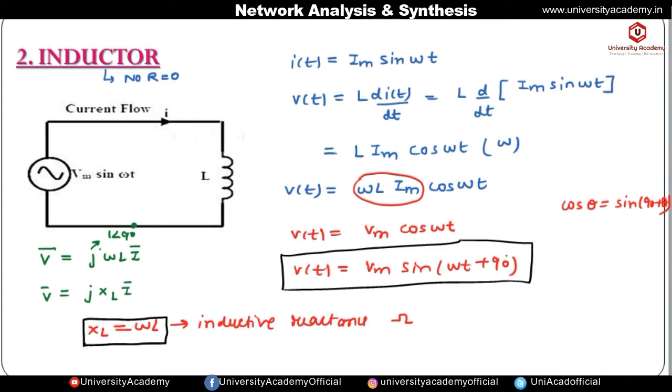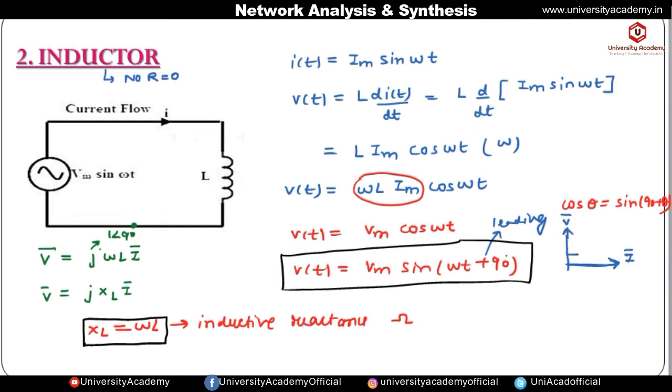Okay, and in case of pure inductor, if we plot the waveform, then current will lag the voltage by 90 degree, because here it is plus 90 degree. So this plus is indicating that voltage is leading the current phasor by angle 90 degree. So if we take the current as a reference, this is the current phasor, because here it is sin omega t plus 0 degree, so I have taken 0 degree as a reference in which the current phasor will point out. So this is the current phasor because theta here is 0 degree, and v of t is Vm sin omega t plus 90 degree. So it means the voltage will be leading the current phasor by 90 degree.